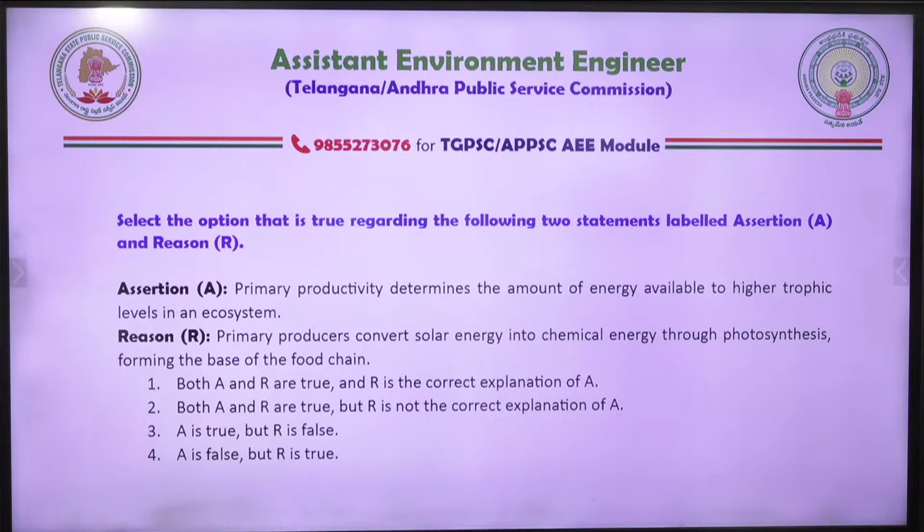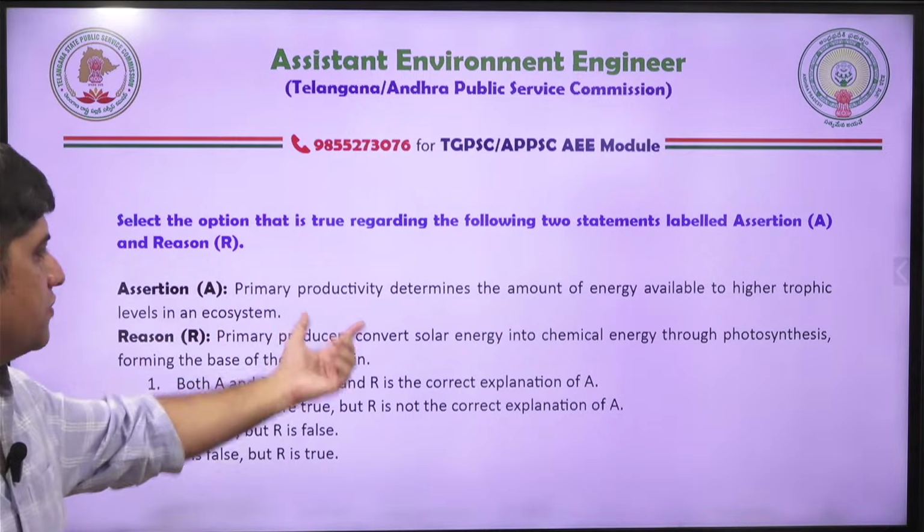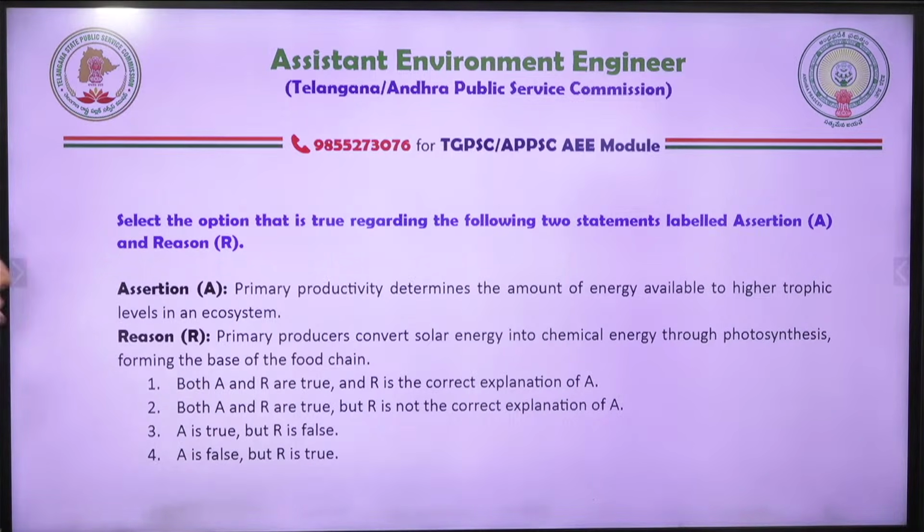Now reason assertion type question, this is another type of question. Now please go through it, do this question. Reason assertion type questions are also there. So primary productivity determines the amount of energy available to higher trophic level in an ecosystem. Primary producers convert solar energy into chemical energy through photosynthesis, forming the base of food chain. No doubt primary producer converts solar energy into chemical energy through photosynthesis, and they are at the base of food chain. Primary productivity determines amount of energy available to higher trophic level in an ecosystem.